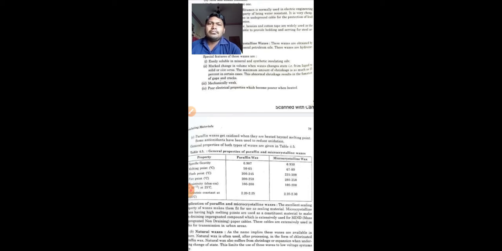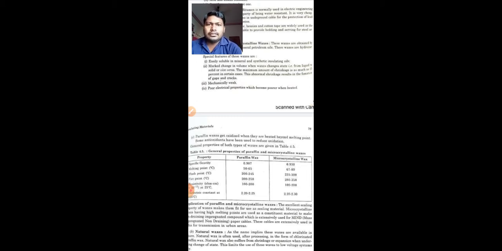The other point is that they are mechanically weak. Students, these waxes are usually very soft, or we can also say they are mechanically very weak. And the last property is poor electrical property, which becomes poorer when heated. So if it is once heated, its property of being an insulator is reduced, and it stops being a good insulator.